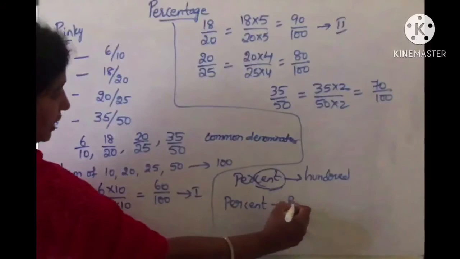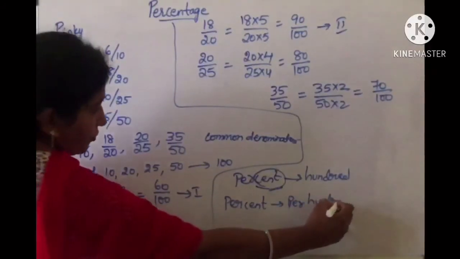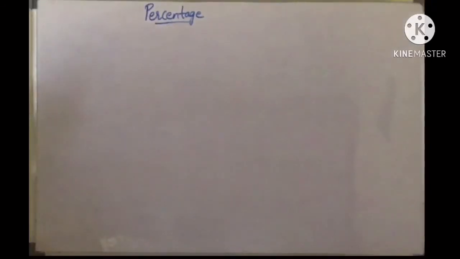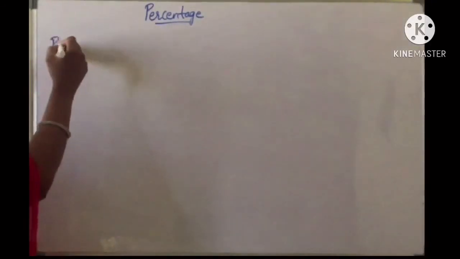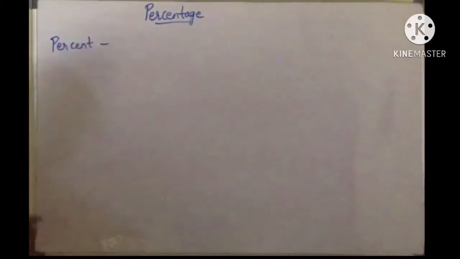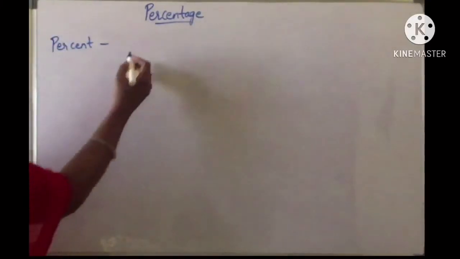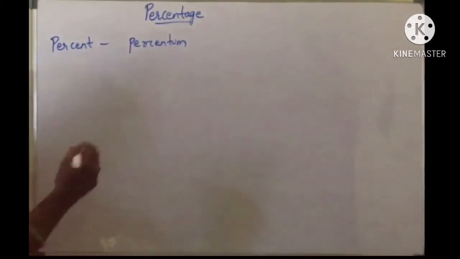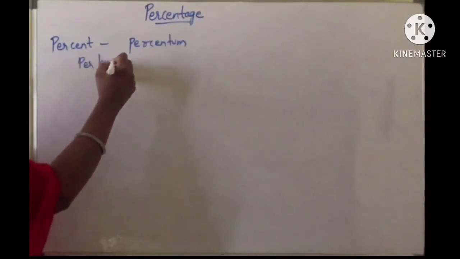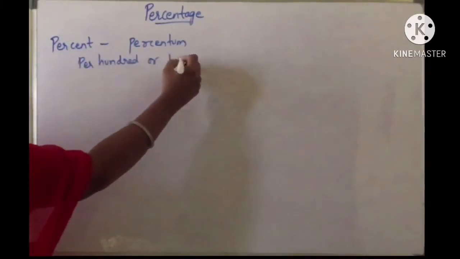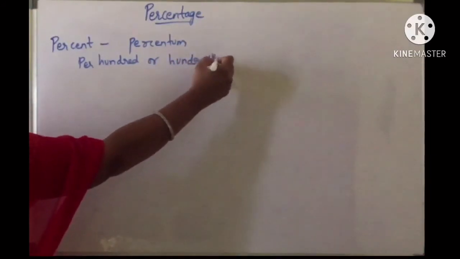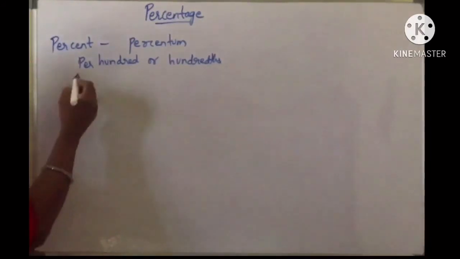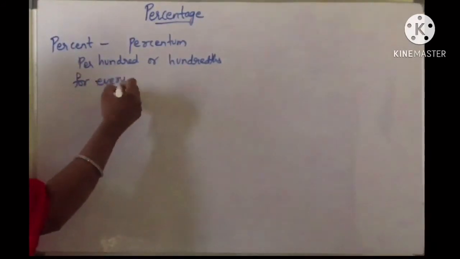It is nothing but per 100. The word percent is an abbreviation of a Latin phrase per centum, which means per 100 or hundredths. Thus the term percent means per 100, or for every 100, we can say.